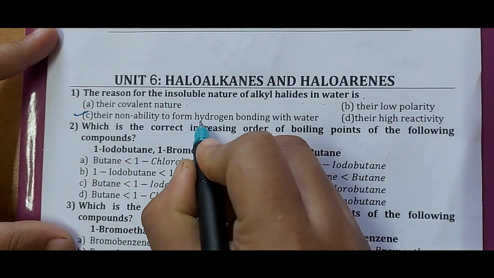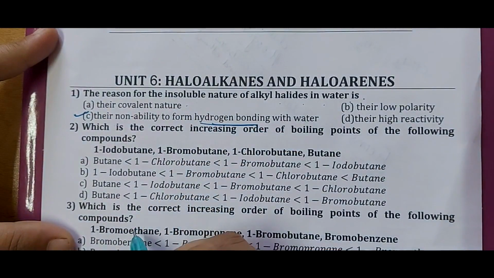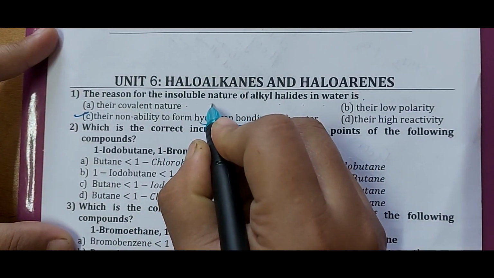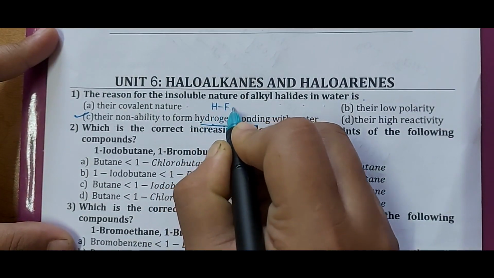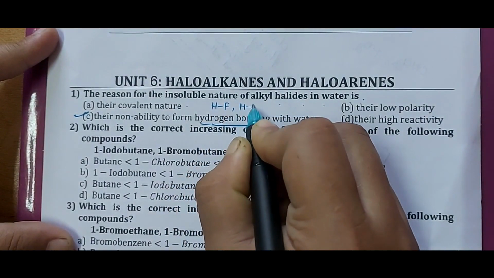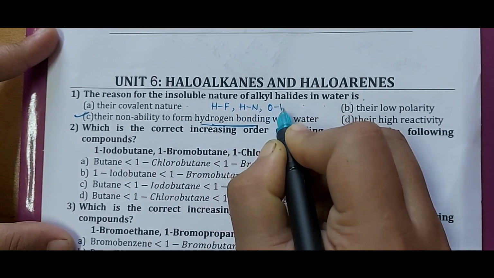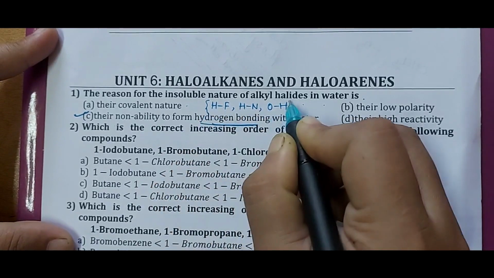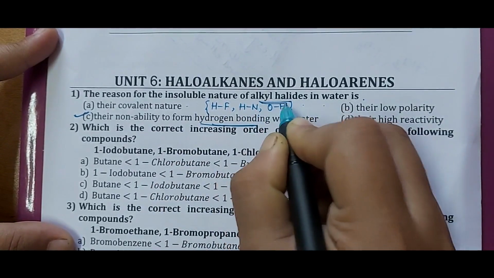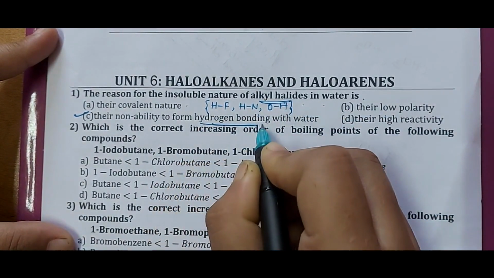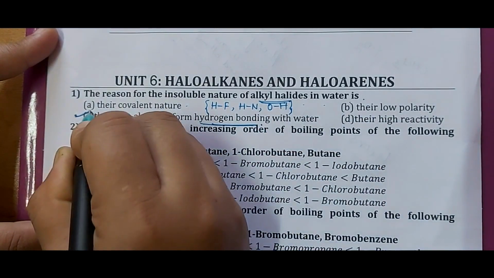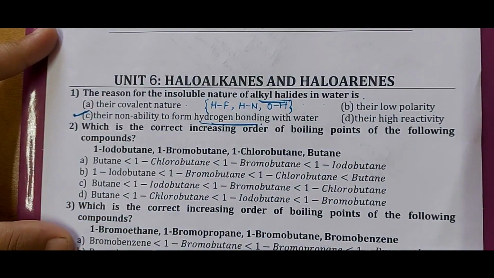So why it is so, we'll consider the reason. To form a hydrogen bond, the molecule should have an HF or HN or OH bond. So if the molecule possesses any one of these three bonds, we say they form hydrogen bonding. But alkyl halides do not have it, hence they do not form hydrogen bonding with water.